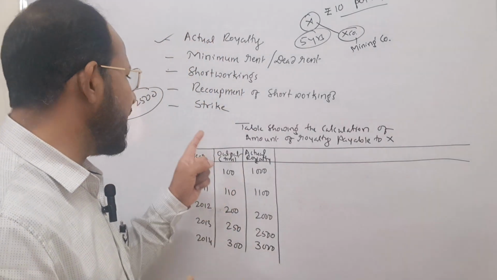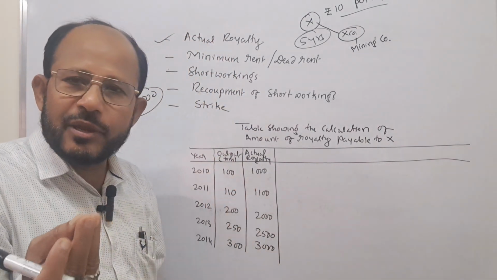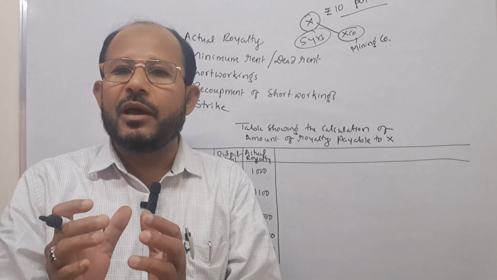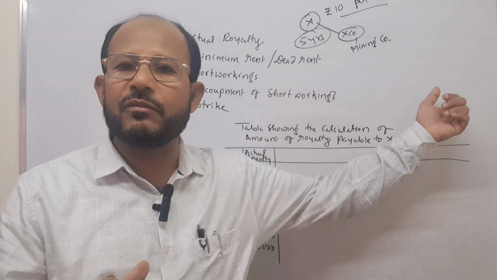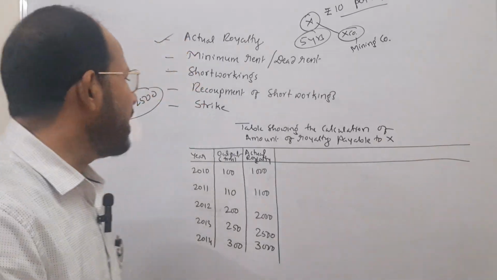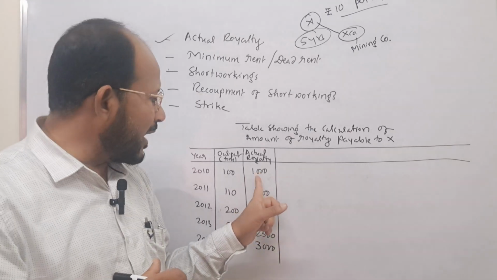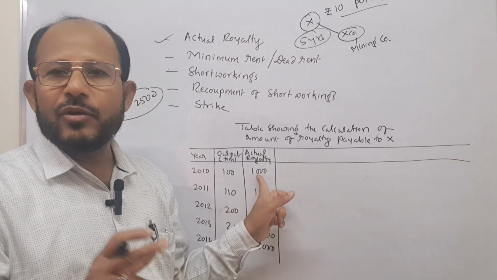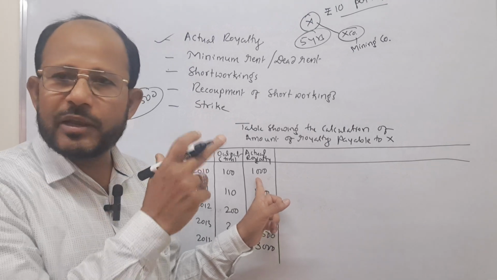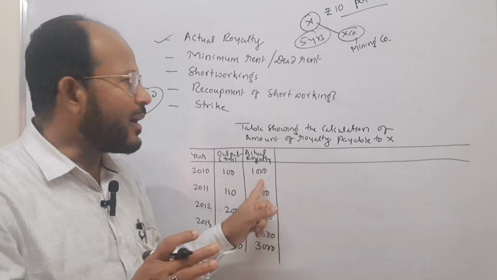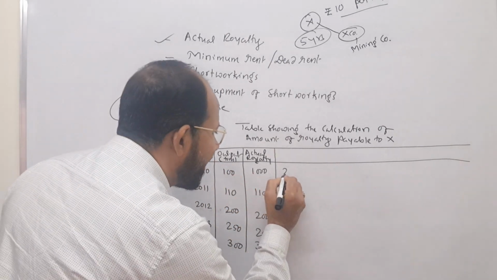In case the actual royalty is less than the minimum amount fixed by the owner, in that case the fixed amount should be given by the user of the right to the owner. That is why here actual royalty comes to rupees 1000. Here the company will not pay rupees 1000 because the owner is not going to accept this 1000. That is why how much does the company have to pay? The company has to pay rupees 2500.